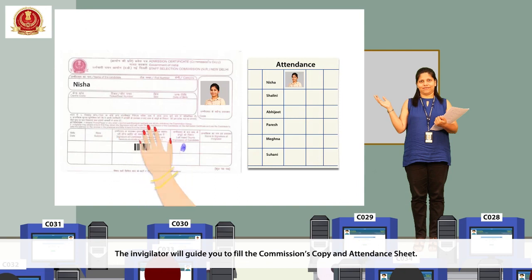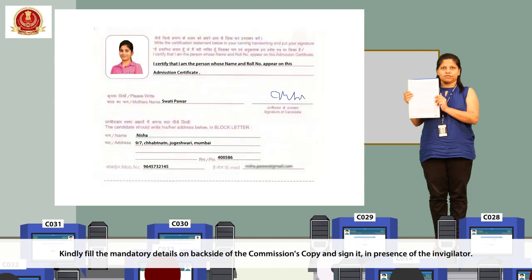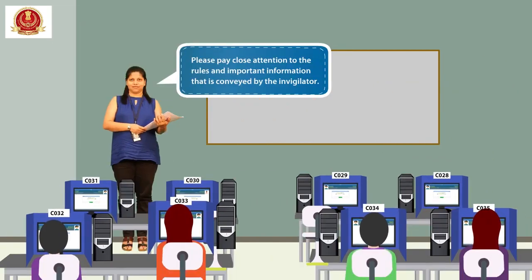The invigilator will guide you to fill the commission's copy and attendance sheet. Kindly fill the mandatory details on the backside of the commission's copy and sign it in the presence of the invigilator. The duly filled and signed commission's copy will be taken back by the invigilator. Please pay close attention to the rules and important information that is conveyed by the invigilator.